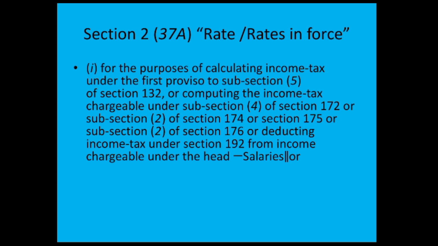Section 4 of the Income Tax Act relates to the charge of tax, under Chapter 2 of the Income Tax Act 1961, the basis of charge. Section 4 relates to charge of income tax, where any central act enacts that income tax shall be charged for any assessment year at any rate or rates, which we are studying under Section 2 Clause 37A, at those rates which shall be charged for the year in accordance with and subject to the provisions